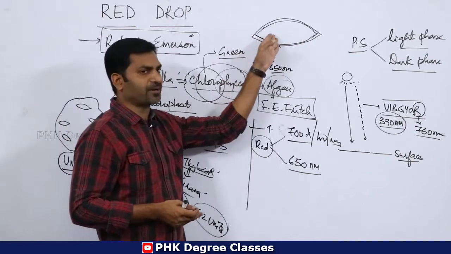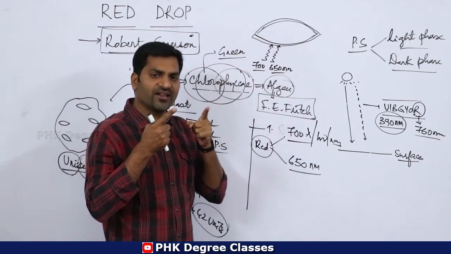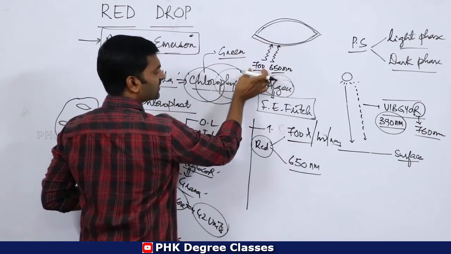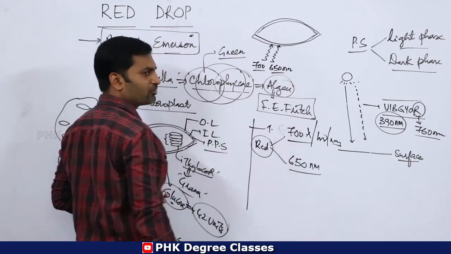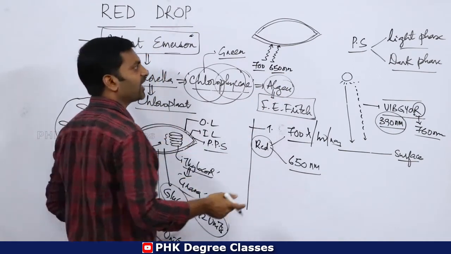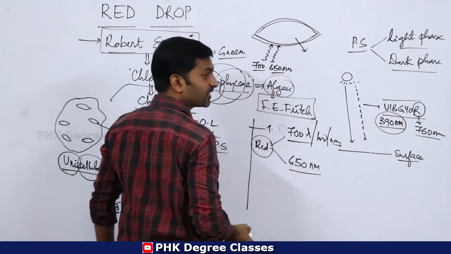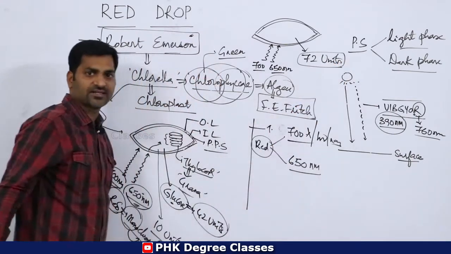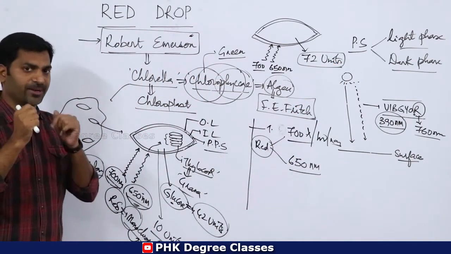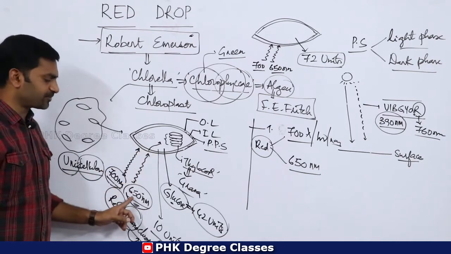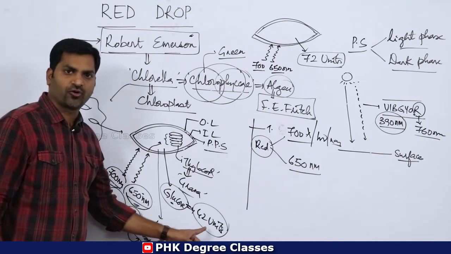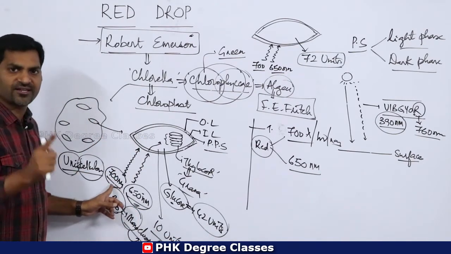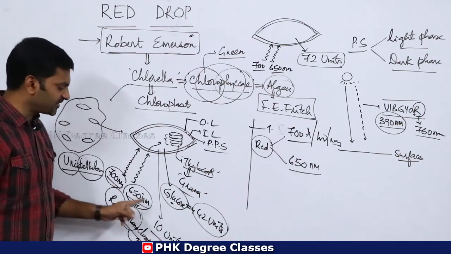But in this particular experiment, he used two different wavelengths of sunlight at once. Okay? He exposed the chloroplast with 700 as well as 650 nanometers of sunlight at once. Then he observed that the photosynthetic rate will be 72 units. Remember, when the chloroplast is exposed with 650 nanometers, the photosynthetic rate will be just 42 units. When exposed with 700 nanometers, the photosynthetic rate will be just 10 units.